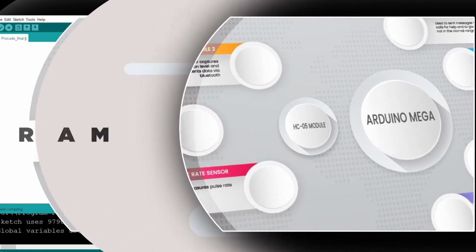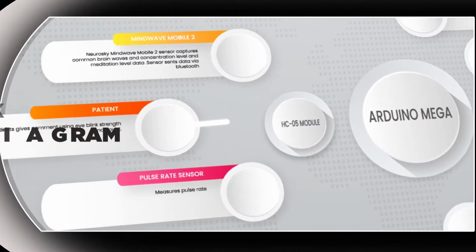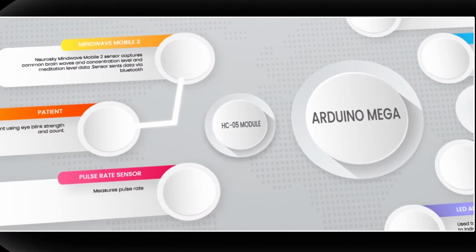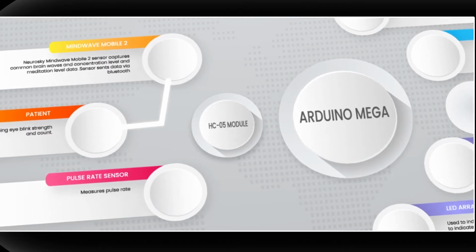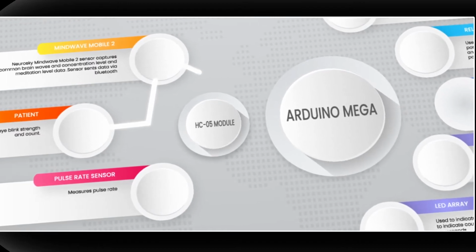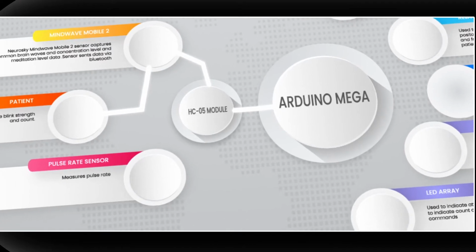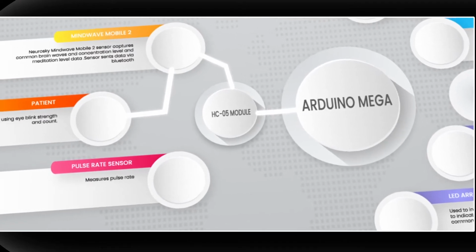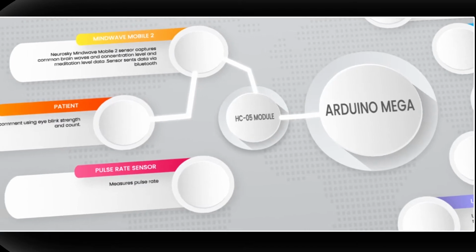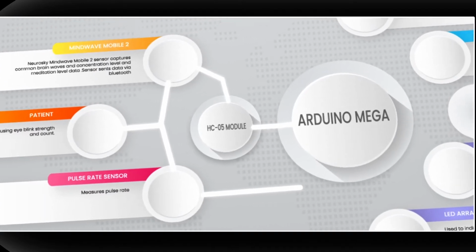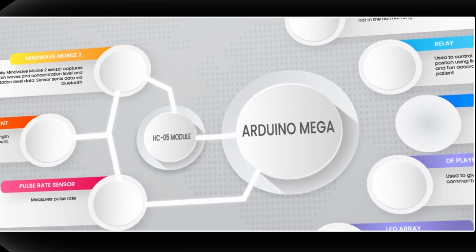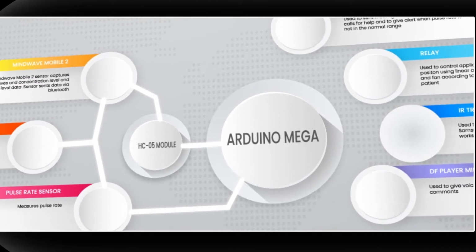This is the block diagram of our project. We are using the NeuroSky Mindwave Mobile sensor for capturing brainwaves. The sensor can measure EEG signal, attention level and meditation level. And the sensor sends data to the Arduino using the HC-05 Bluetooth module according to the NeuroSky communication protocol. Along with this, a pulse rate sensor measures the pulse rate and sends it to the Arduino for processing.